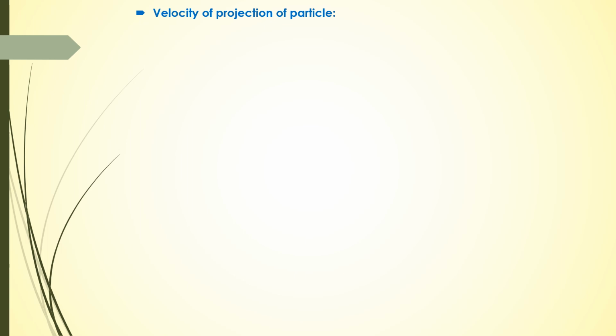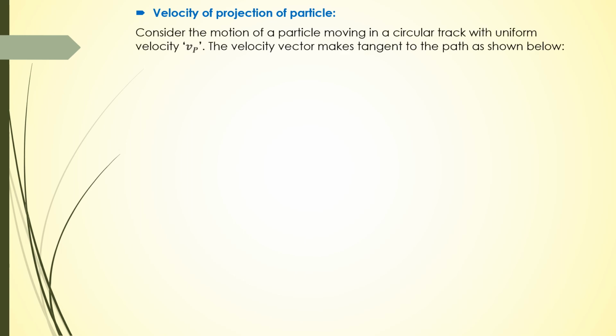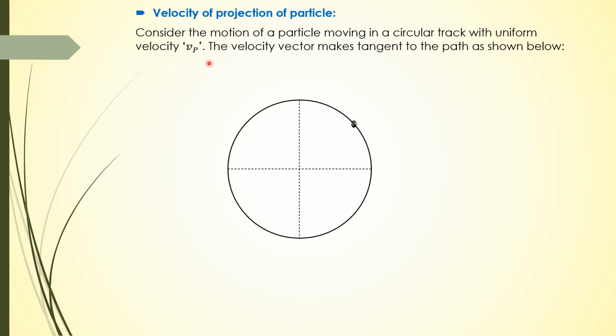Okay, after acceleration, the velocity of projection of a particle. For that, consider the motion of a particle moving in a circular track with uniform velocity Vp. The velocity vector is tangent to the path, as shown in the figure below. So here we have a particle P moving in a circular track, and let its projection be at point Q, and velocity Vp is tangent to the path. So this velocity vector is at angle omega t plus phi naught.